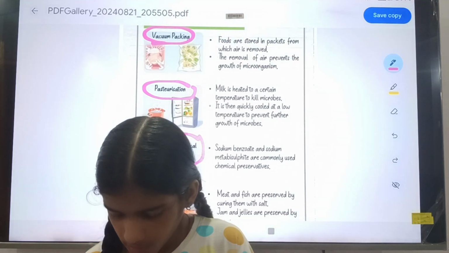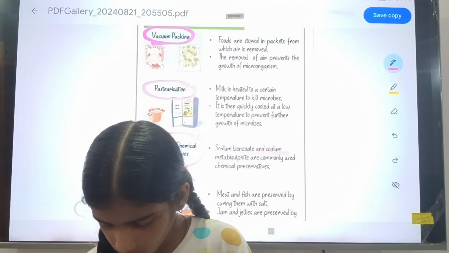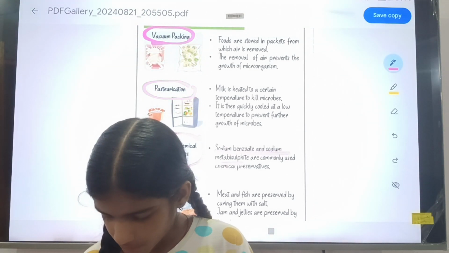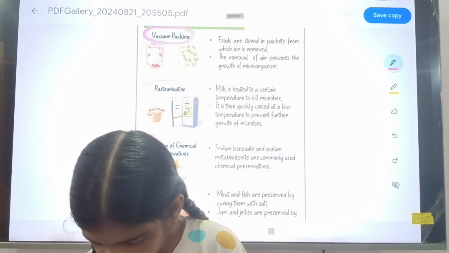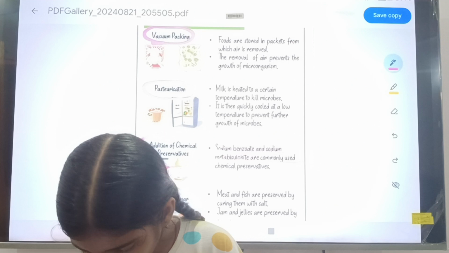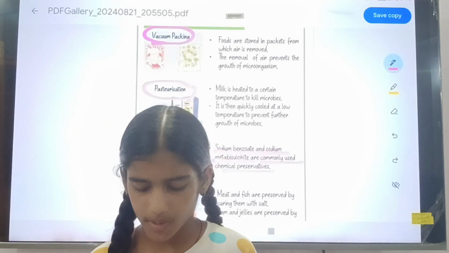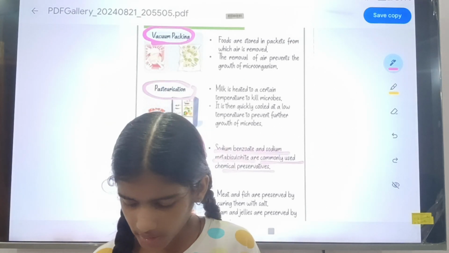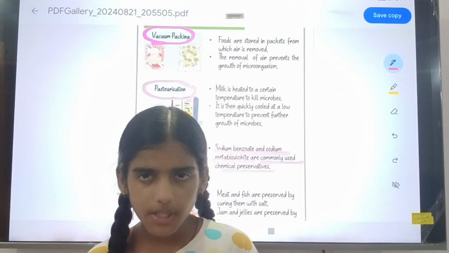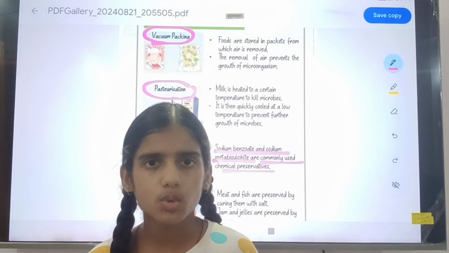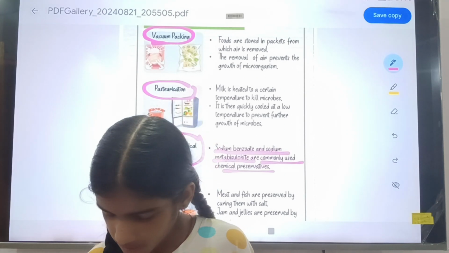The first are sodium benzoate and sodium metabisulfite. Sodium benzoate and sodium metabisulfite are commonly used chemical preservatives.